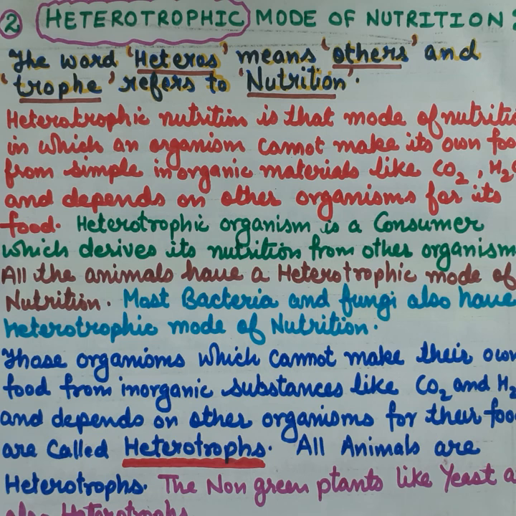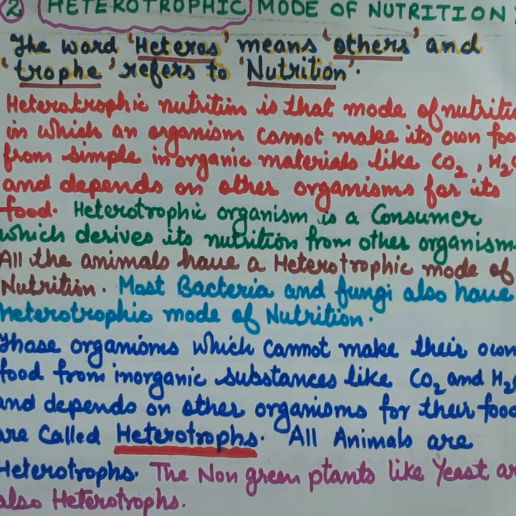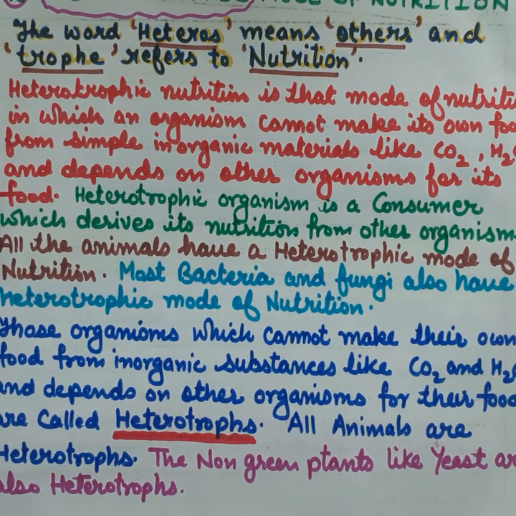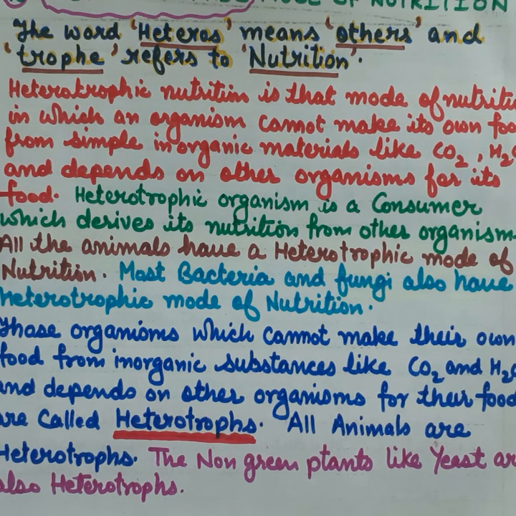Those organisms which cannot make their own food from inorganic substances like carbon dioxide and water, and depend upon other organisms for their food, are called heterotrophs. All animals are heterotrophs. Non-green plants like yeast are also heterotrophs, coming under the heterotrophic mode of nutrition.